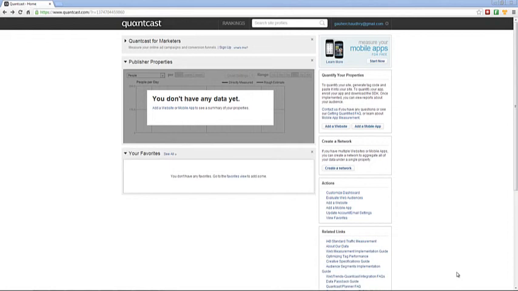Okay, welcome back. I've logged into my Quantcast account, and I think you do have to have a login in order to have access to their ad planner. But once you do log in, on the right hand side under actions, you want to click on evaluate web audiences.